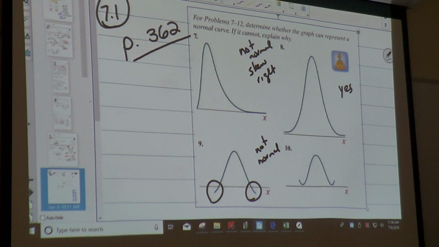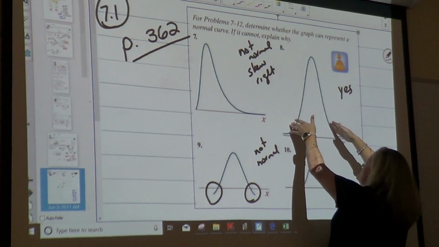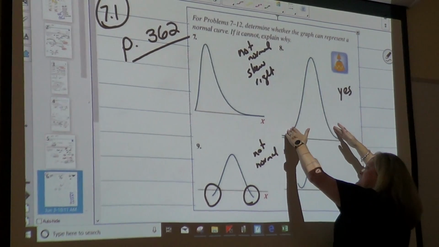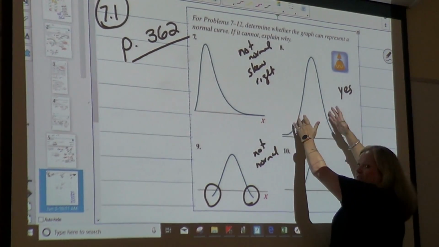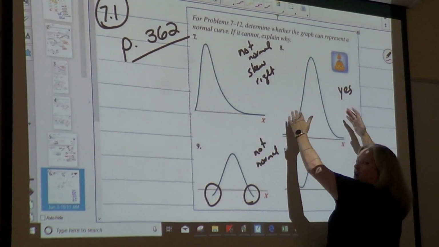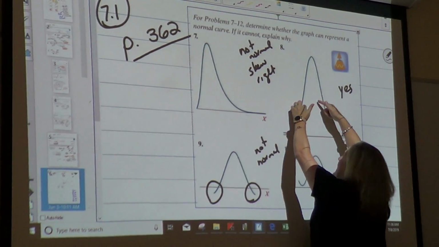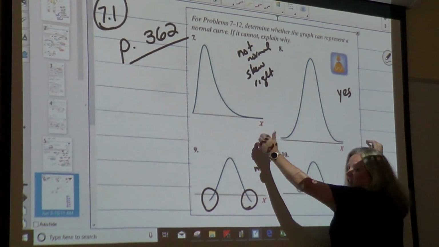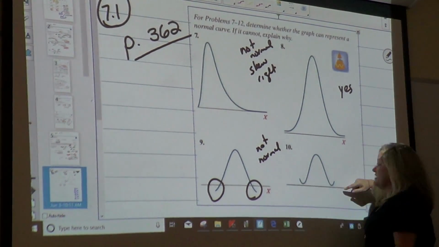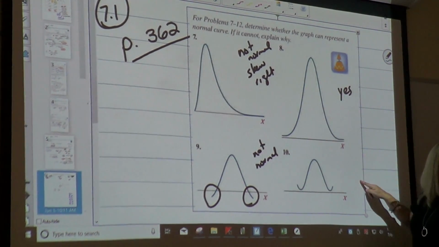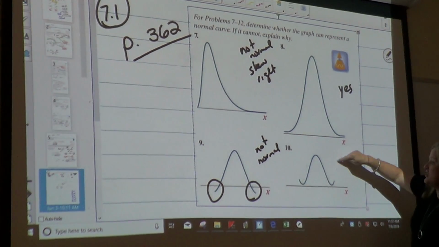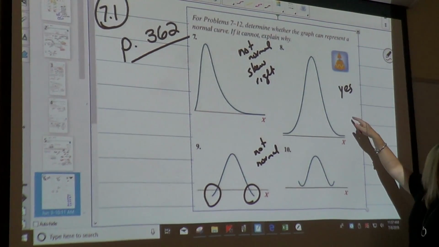It can't flip up. When you draw that normal curve, you want these to tail off to infinity, kind of taper off to that X line. It doesn't go below the X. It tapers off and gets very, very close. It doesn't flip back up, because if it flips back up, it's going to make another hump, or it's going to go back up to Never Never Land.